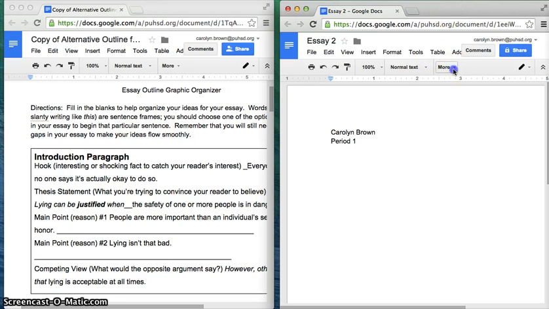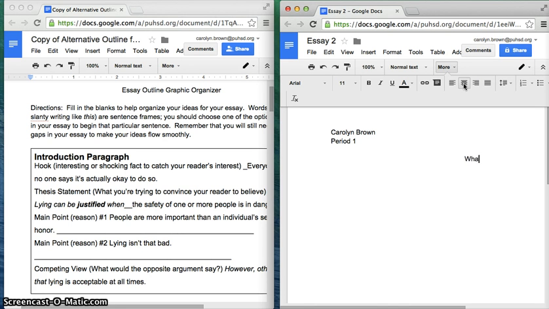Now you're going to tell it to put the text in the middle, and you're going to write, "When is lying okay essay." And you're going to start. If you did it right here online, you'll be able to cut and paste. If not, you'll be typing. If you still don't have your Chromebook, you're going to be writing from the outline onto a piece of paper. It's sad, but perhaps you should have brought your Chromebook.